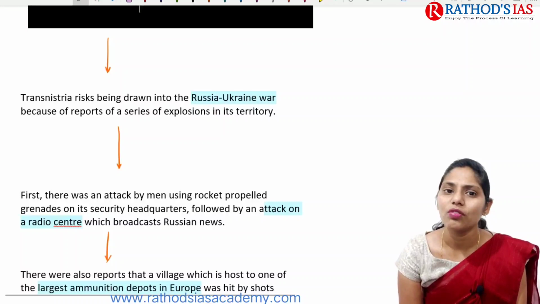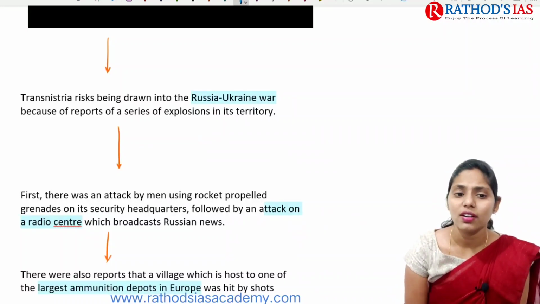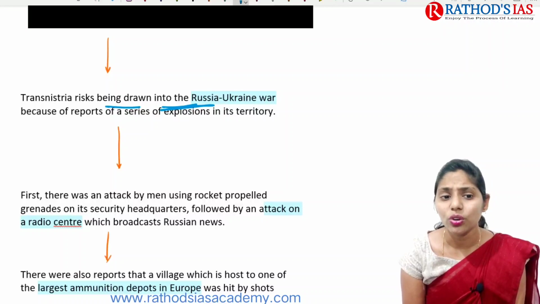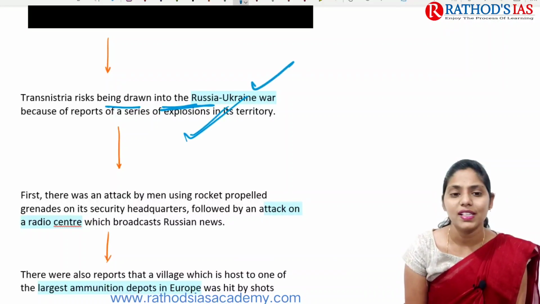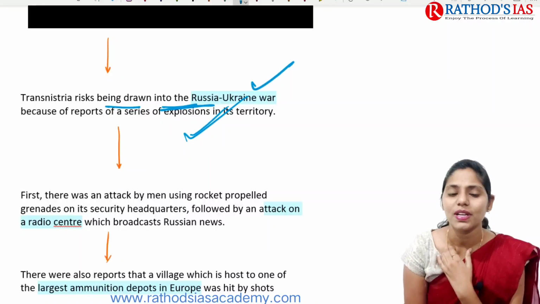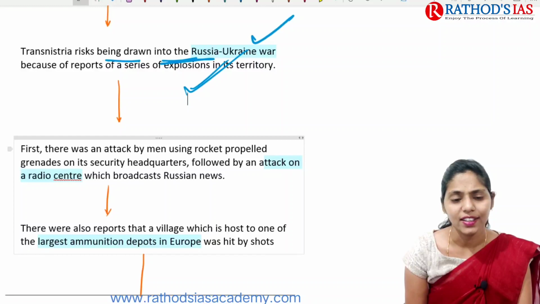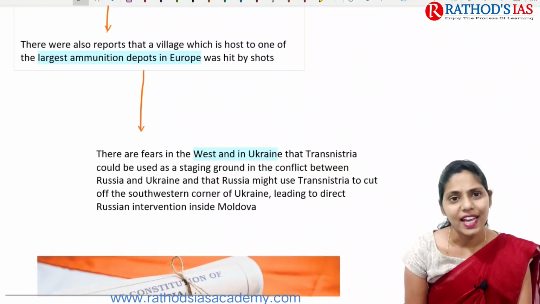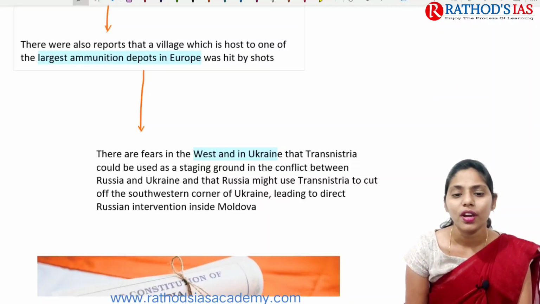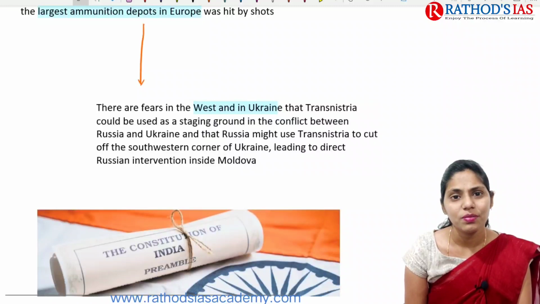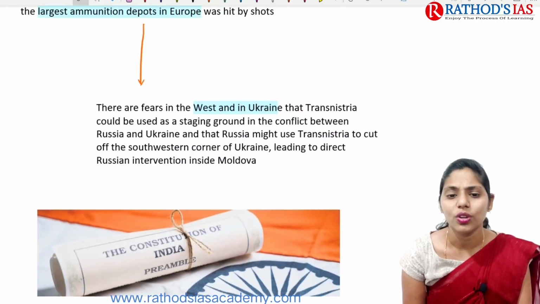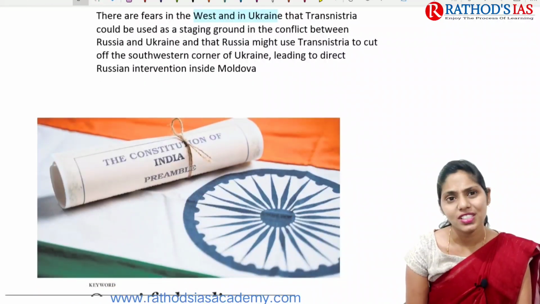If we are talking about some more important facts here, Transnistria risks being drawn into the Russia-Ukraine war because there are reports saying that a series of explosions has been seen in this territory. Rocket propelled grenades attacked the security headquarters and the radio center, and there are also large ammunition depots here in Europe. Because of this, there are fears from the West as well as Ukraine that Transnistria could be a strong ground in the conflict between Russia and Ukraine. So because of this, it is in the news.